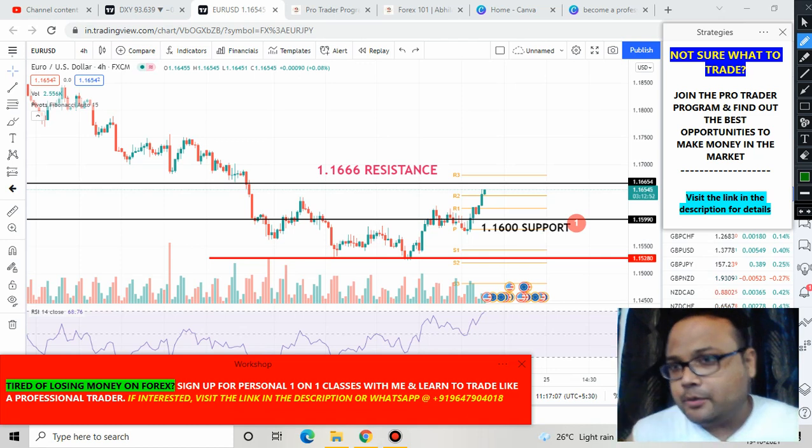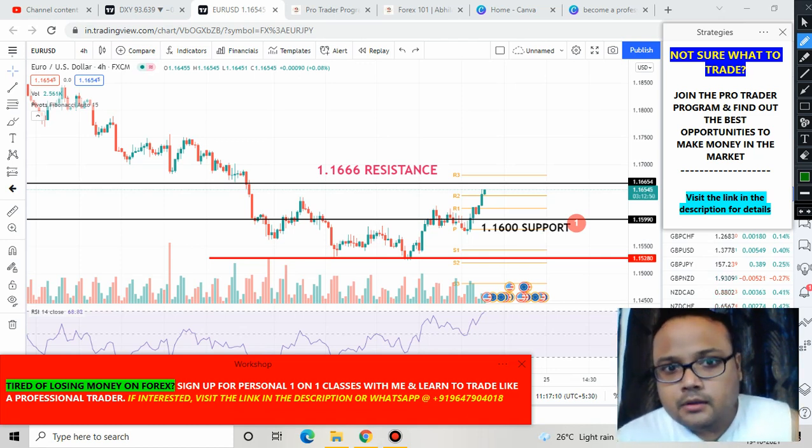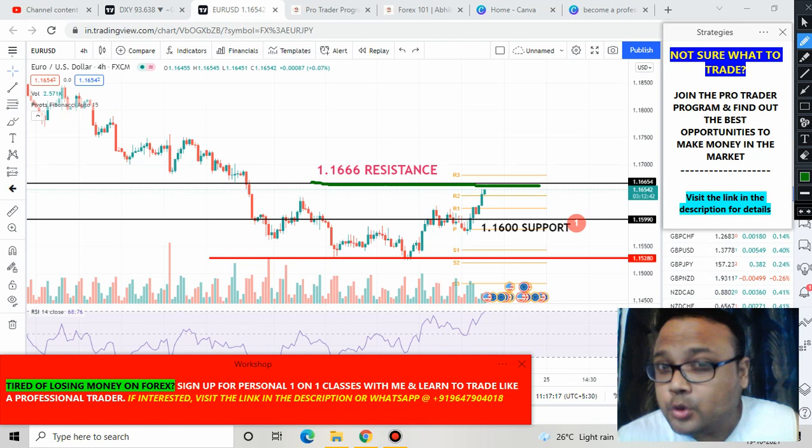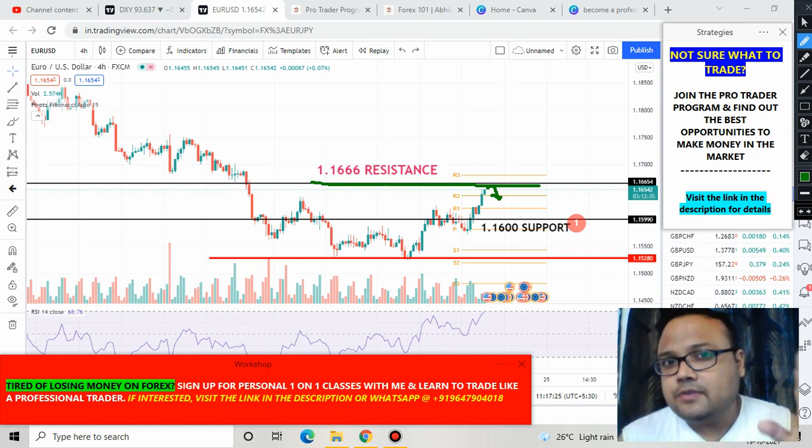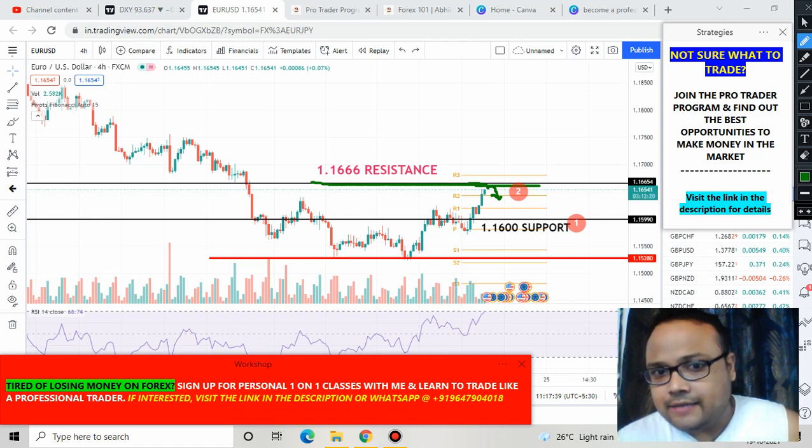The second trading opportunity is 1.1666. This level is the resistance for the market, and you can see that right now market is approaching the resistance here. So if market reverses from this particular level, you can short the market or you can go for a sell order. This is our second trading opportunity on Euro USD. And because see, this level is acting as resistance, not for long.